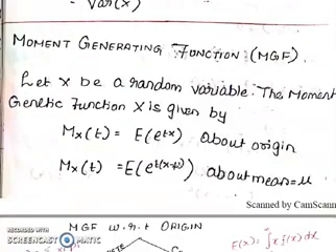Moment generating function. Let X be a random variable. The moment generating function of X is given by M_X(t). About the origin, it is E of e^(tX). About the mean, it is E of e^(t(X minus mu)). Here mu equals the mean, right?